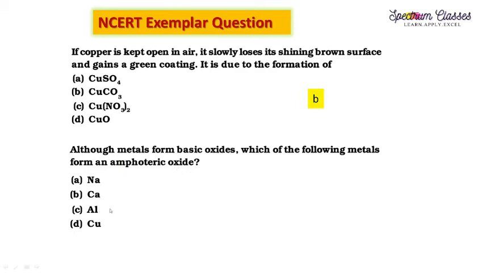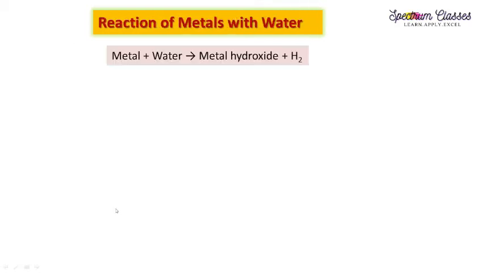So aluminium and zinc are the metals which form amphoteric oxide. So aluminium is the answer. The next is